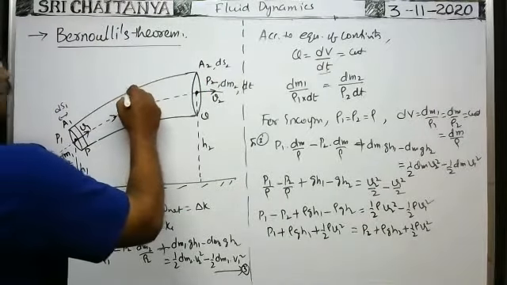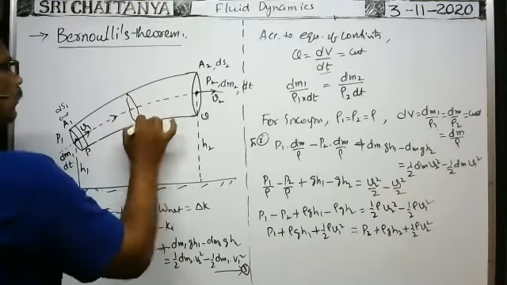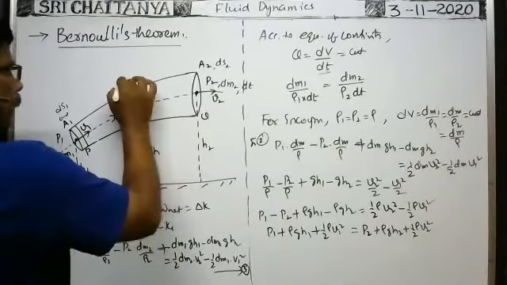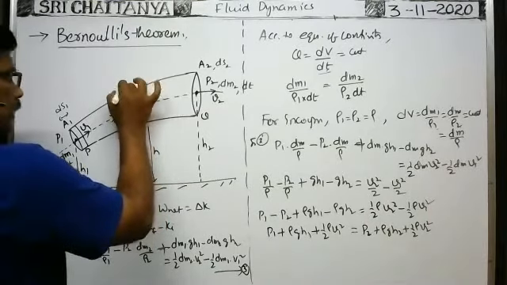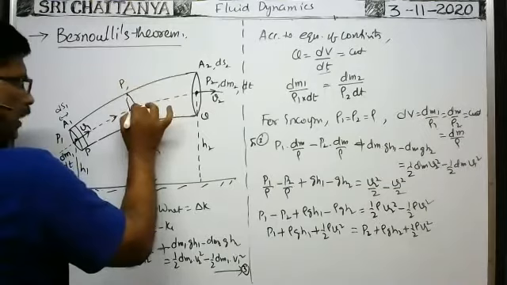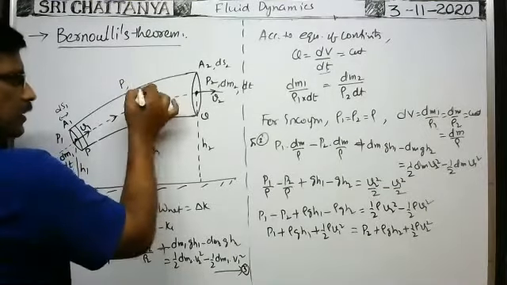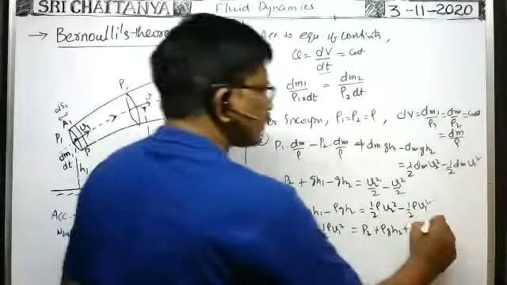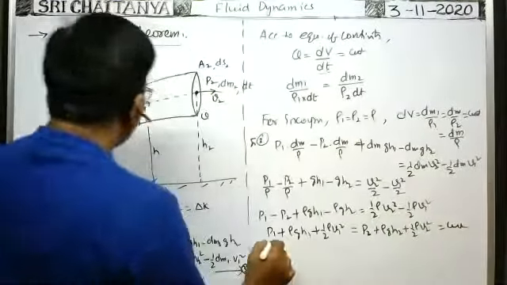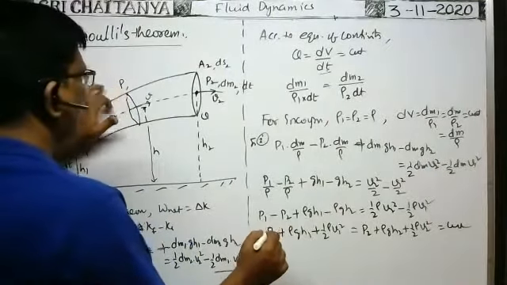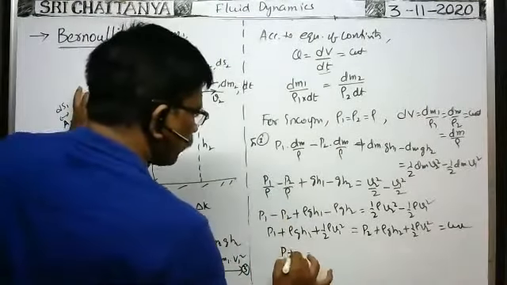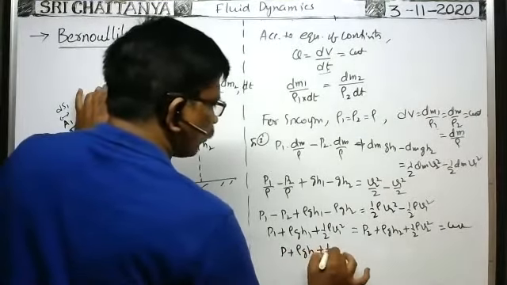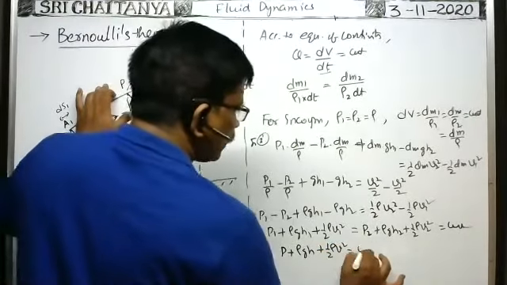Suppose while passing through any cross section of the tube, which is at a height h from the reference level, pressure of the fluid is P and average velocity of the fluid is V. Height is h. Then, as it is constant, in general, we can write pressure energy per unit volume P plus rho g h, potential energy per unit volume, plus kinetic energy per unit volume, half rho V square, is equal to constant.